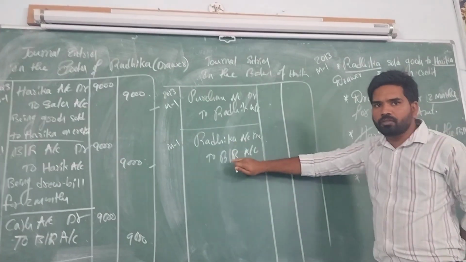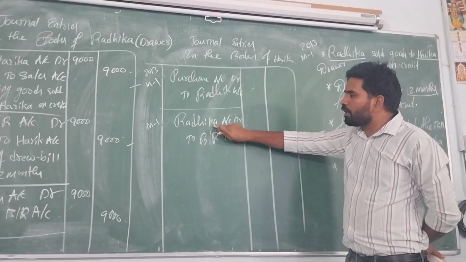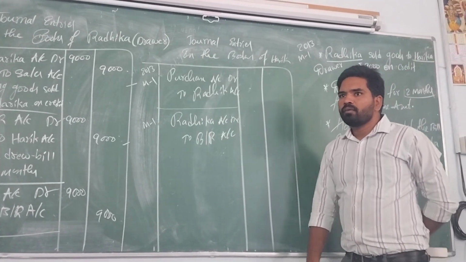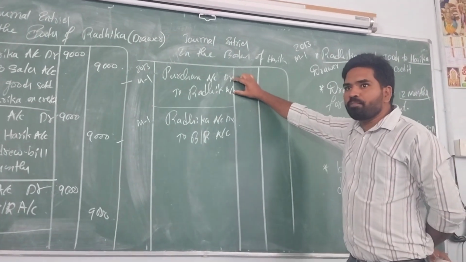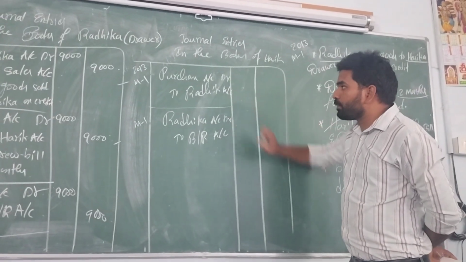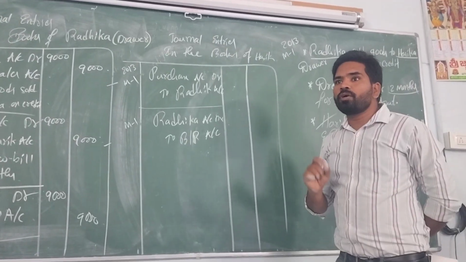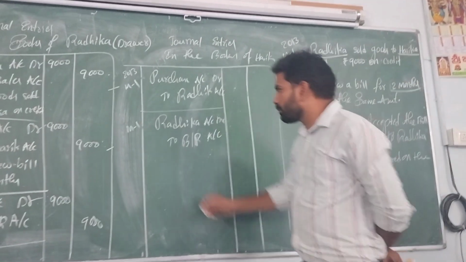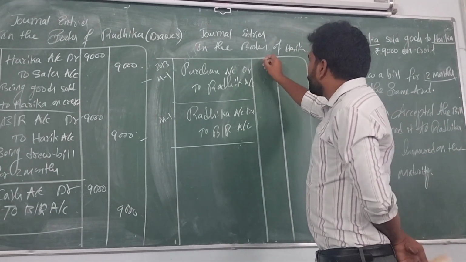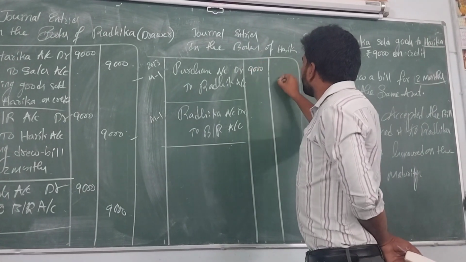Why should we debit the Radhika account? Because this was a credit purchase. We have to close the credit purchase in the case of a secured credit purchase. What's the value of the purchase? 9,000 rupees.